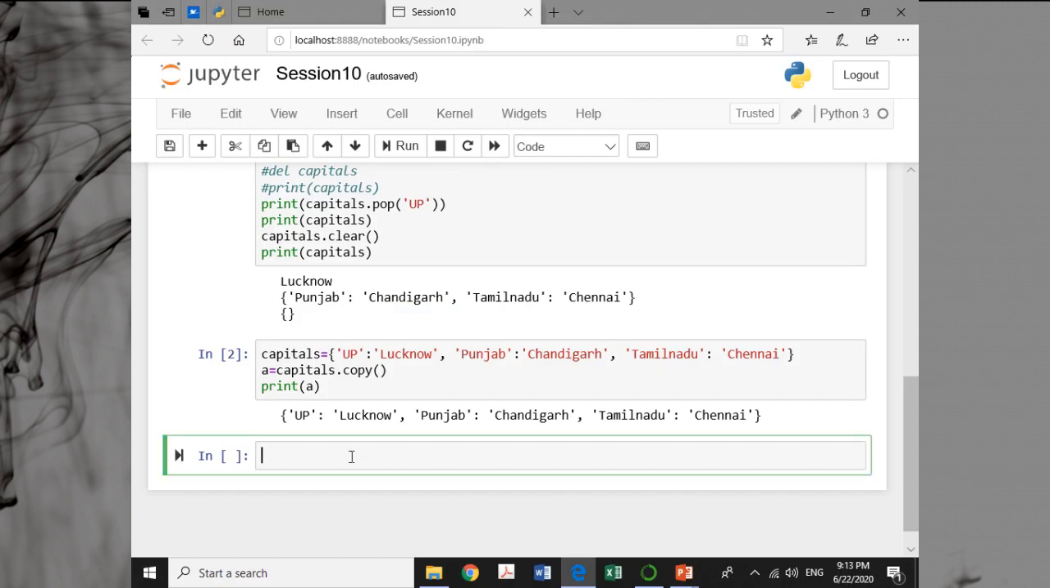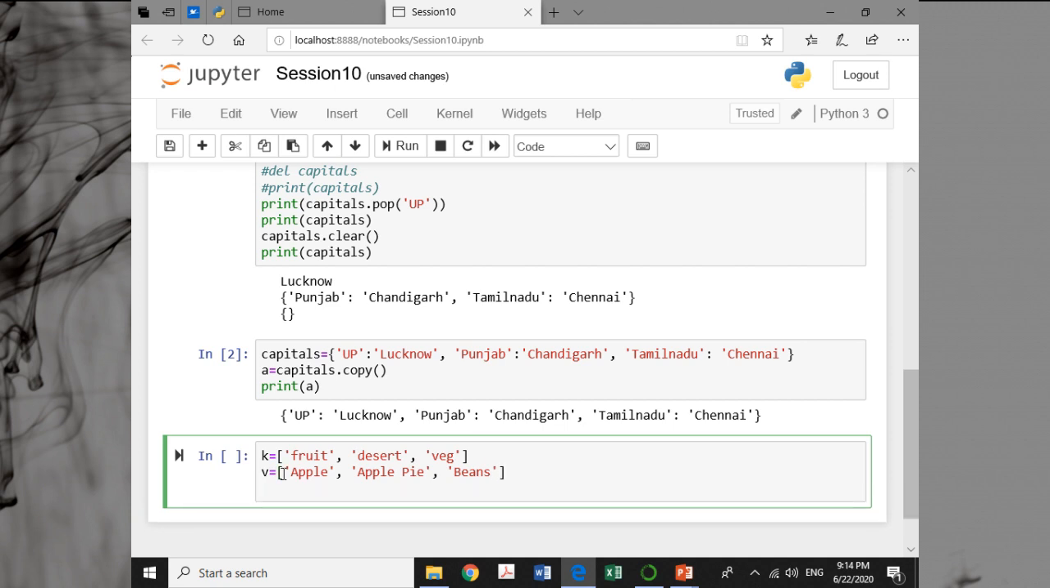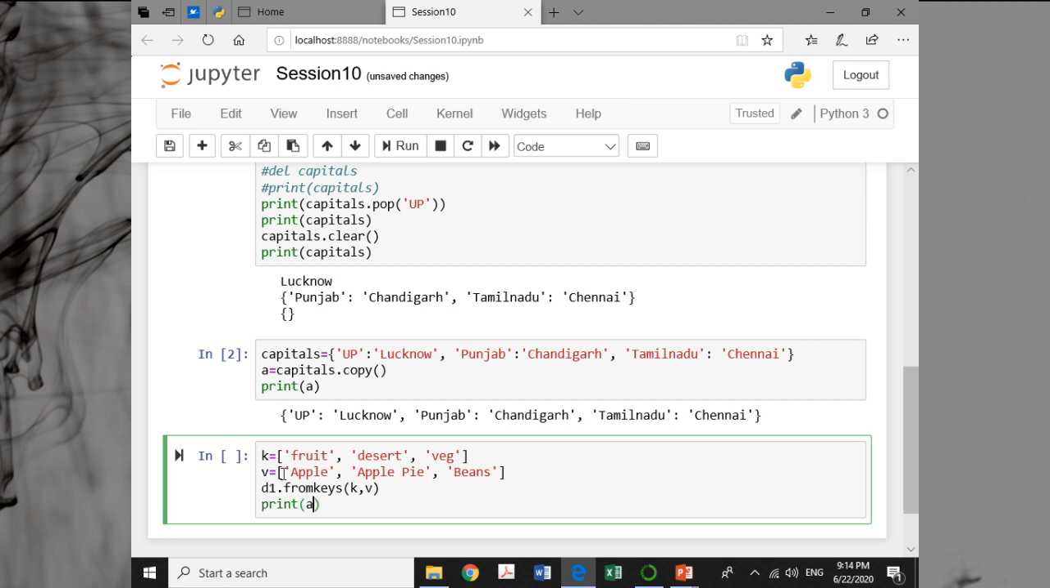You can try it also. Say suppose k is equal to fruit, dessert and veg, and v is equal to apple, apple pie and beans. Now d1 = dict.fromkeys(k, v), print d1.